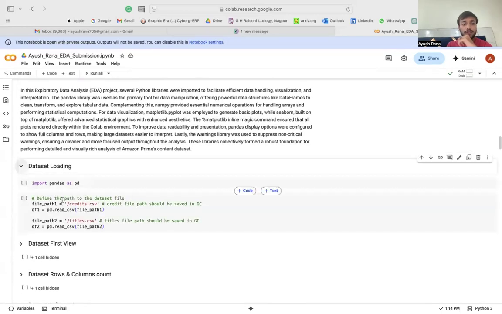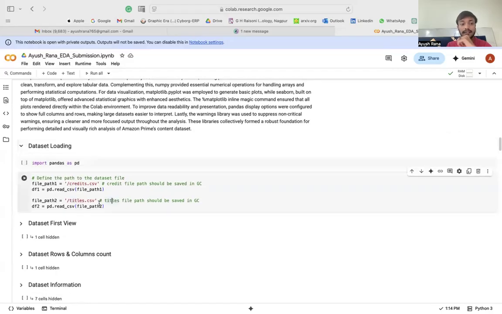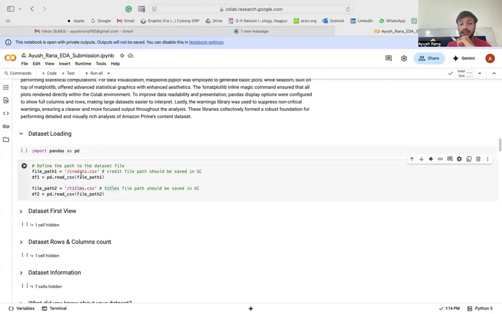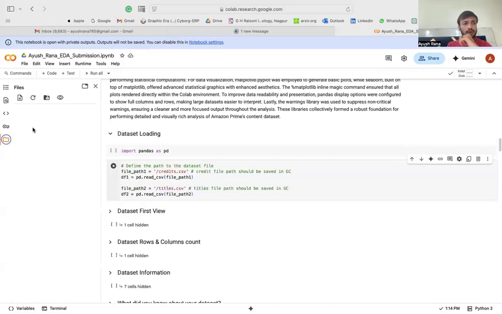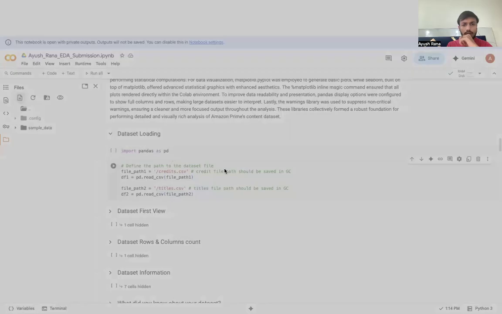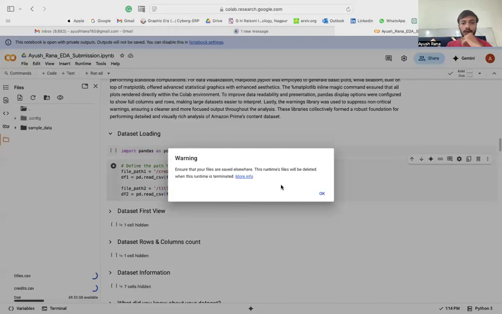So the next step was to load the data. Here, the credits and the titles CSV files were loaded, and I also want you to download them once again so that you could actually perform it. Load it again because the runtime's files will be deleted when the runtime is terminated. So that is why we just need to load it again so that we can run it properly.